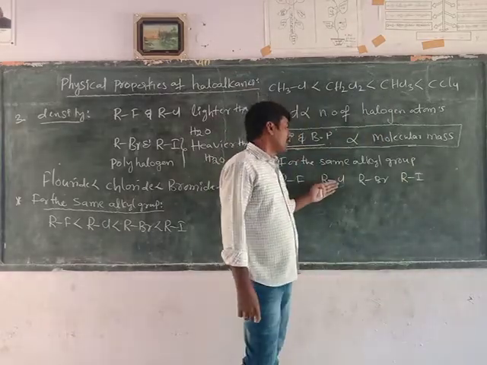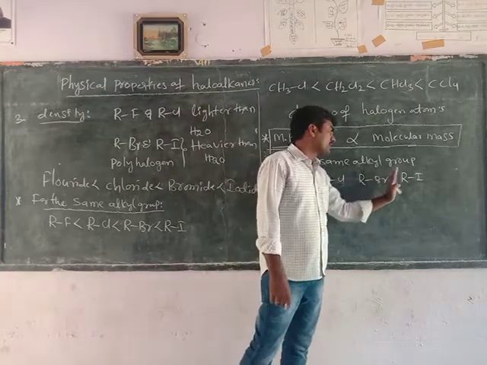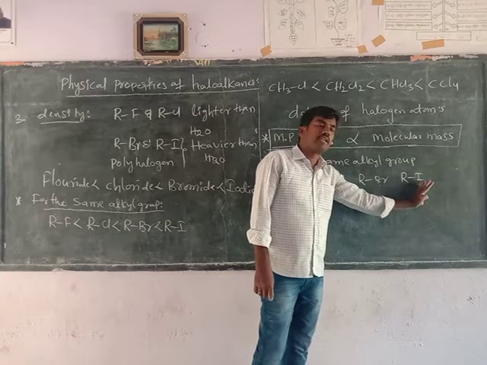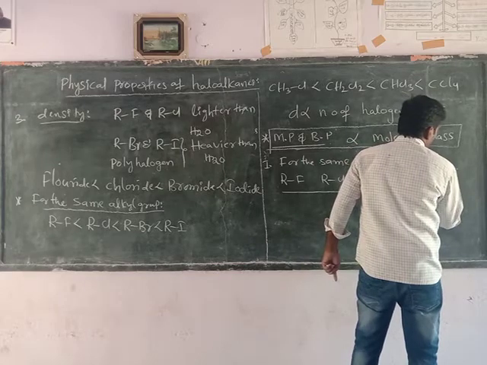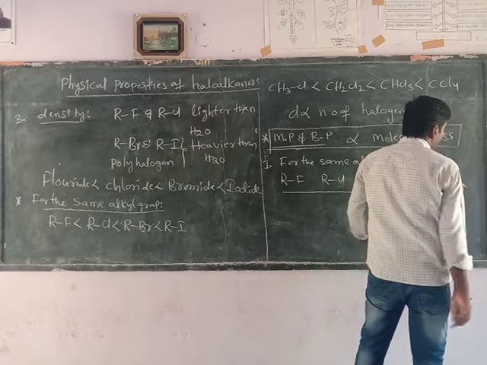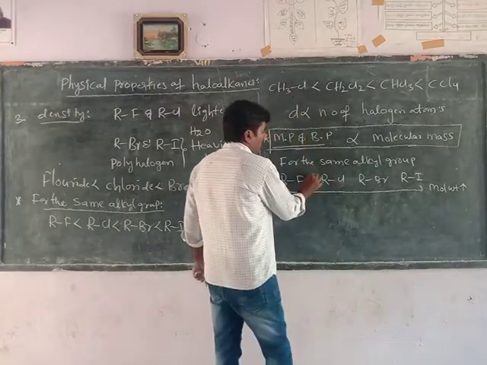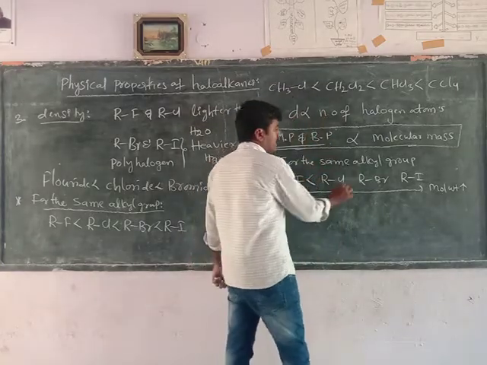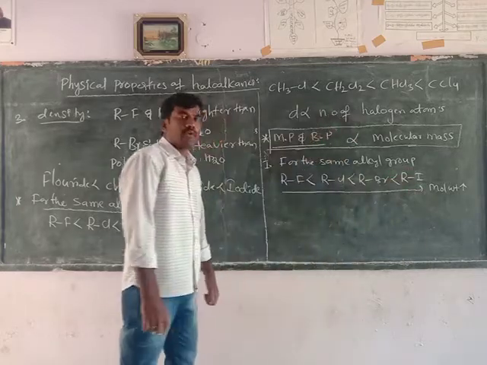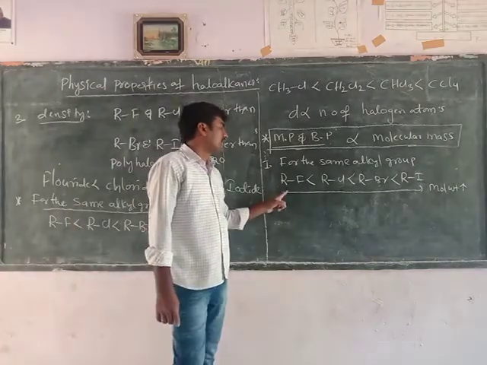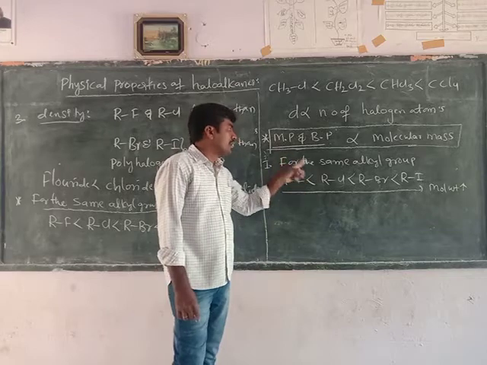In this direction, the molecular weight of the halogen atom goes from chlorine to bromine, bromine to iodine. Molecular weight gradually increases. Molecular weight is directly proportional to melting point and boiling point. So alkyl fluorides are lesser than alkyl bromides, which are lesser than alkyl iodides. As the molecular weight of the halogen atom increases, boiling point and melting point both increase.